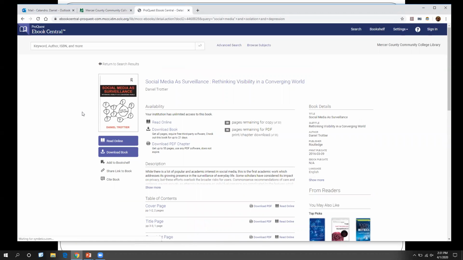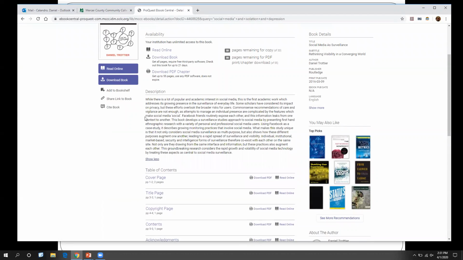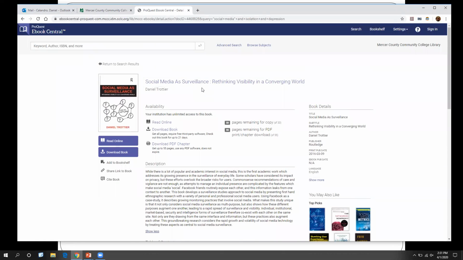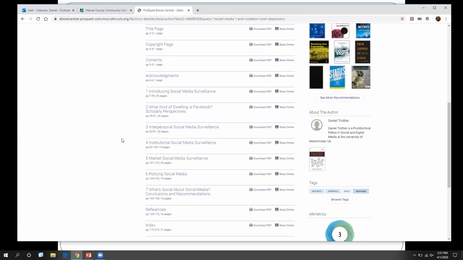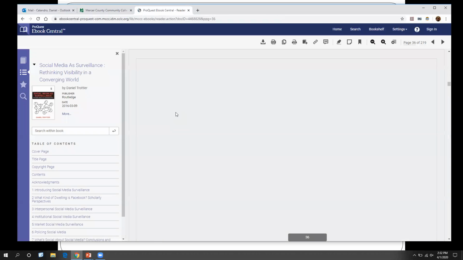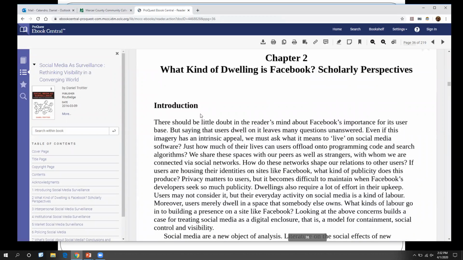Once we get to our book, you'll see a couple things. First, you'll see a little description here. This kind of functions like your abstract. This tells you really quickly what the book is about. So it's worth taking a second to read that to determine if it's going to help you. Again, sometimes based on the title, it's not super clear. The other thing you can do is take a look at the chapters. These chapters will tell you essentially what is in the book. And if you are interested in one of these chapters, great, because chances are you're not going to want to read or have time or be interested in the whole book. You're probably just interested in one particular part of it. So here we see Facebook. So let's pretend we're interested in that. We can click on it, and it's going to take us directly to that chapter. And it'll load up, and we can start scrolling through the book.